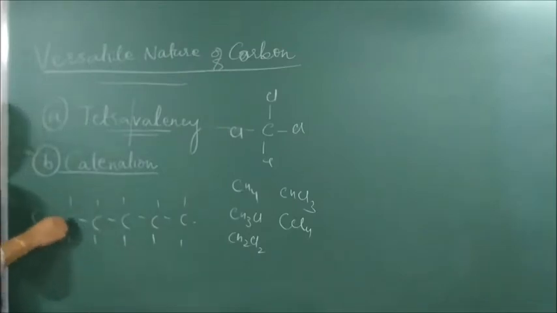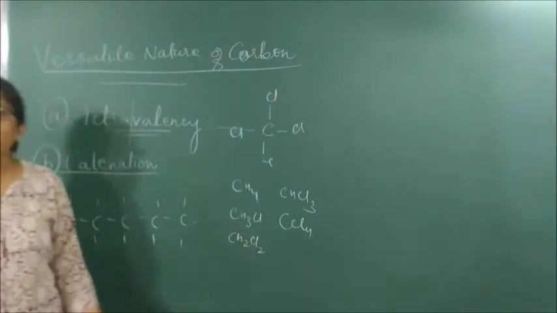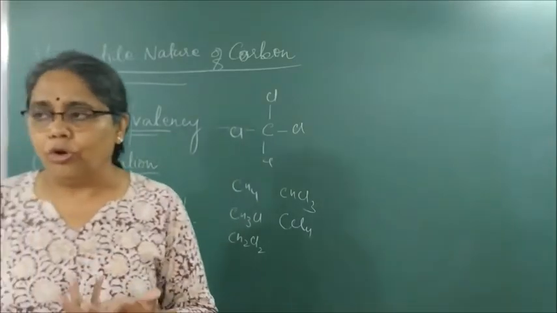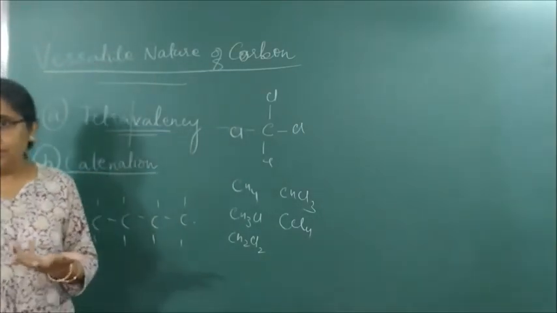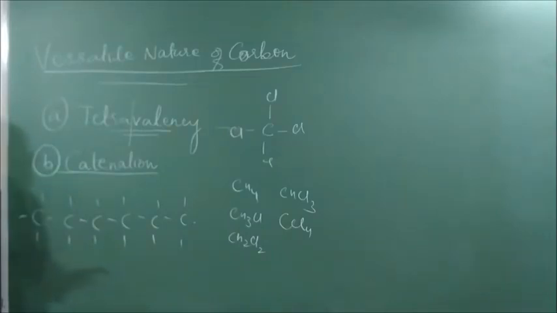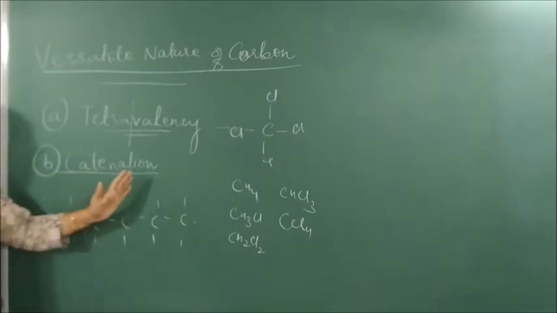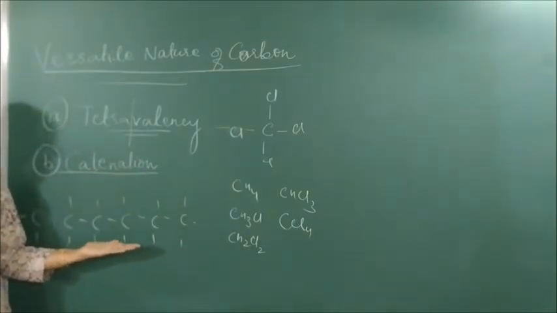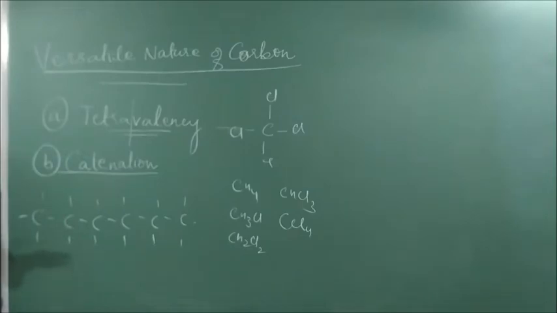C60 you studied is fullerene; C300 and C400 are all large organic molecules such as polymers and plastics. They are very large molecules where carbon is in the range of 300 to 400 in a long chain. Due to this unique ability of carbon to link itself to other carbon atoms and form a long chain, it can form a large number of compounds. This ability is given only to carbon in the periodic table.